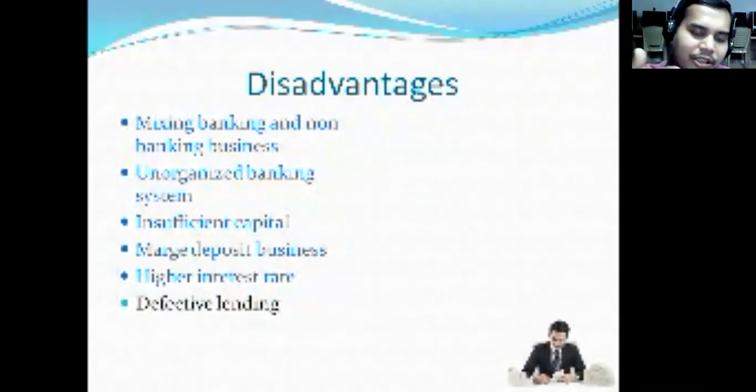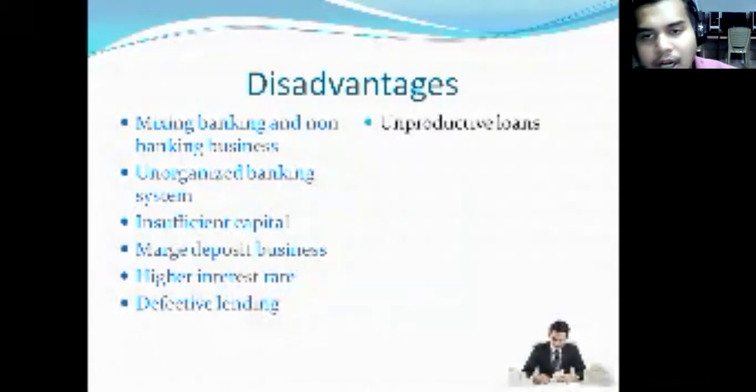For that reason, in the third instance, once again, insufficient capital. When he is accepting low deposits and insufficient capital is there, then definitely we can say it is defective lending. That means whatever amount you request, he will not be able to provide. Only that much amount that he has in his mind, he will give. Just now I said that if I want 10 lakh rupees, as he knows my level to repay the money, he will give only 1 lakh. So this is called defective lending.